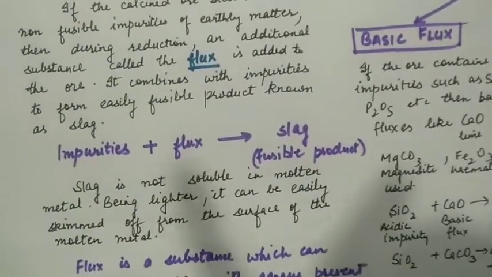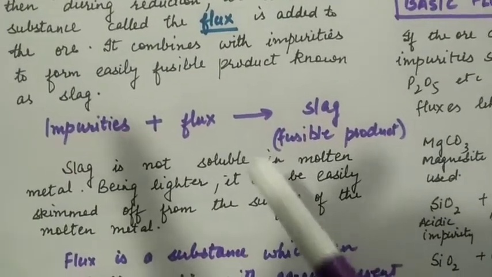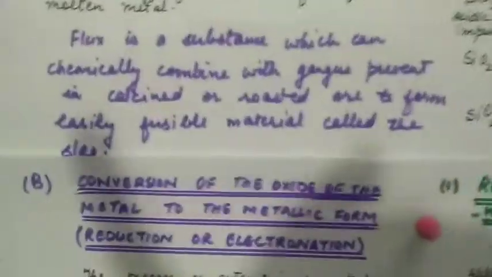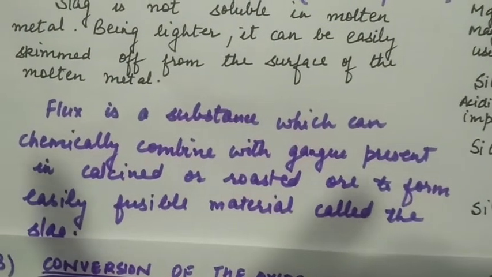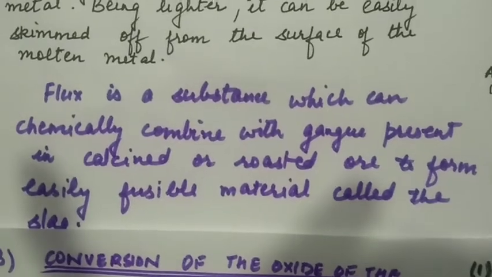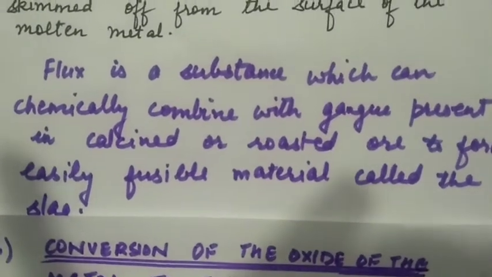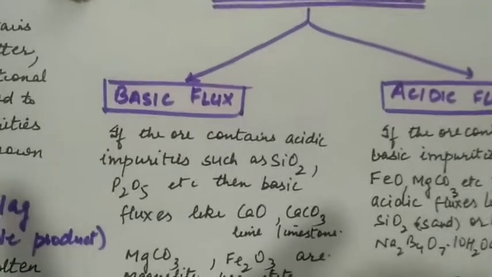Slag is not soluble in molten metal. Being lighter than the molten metal, it can be skimmed off from the surface of the molten metal. So flux is a substance which can chemically combine with gangue present in calcined or roasted ore to form an easily fusible material called the slag. The fluxes are of two types, basic flux and acidic flux.